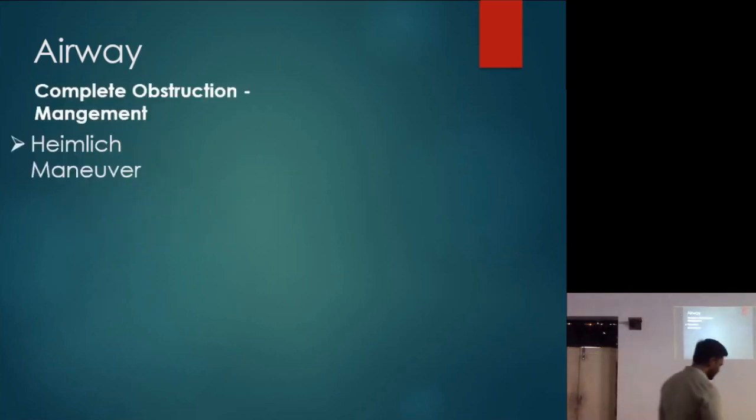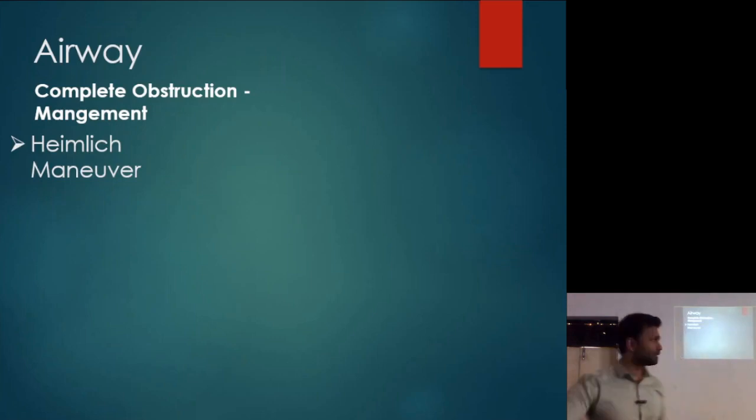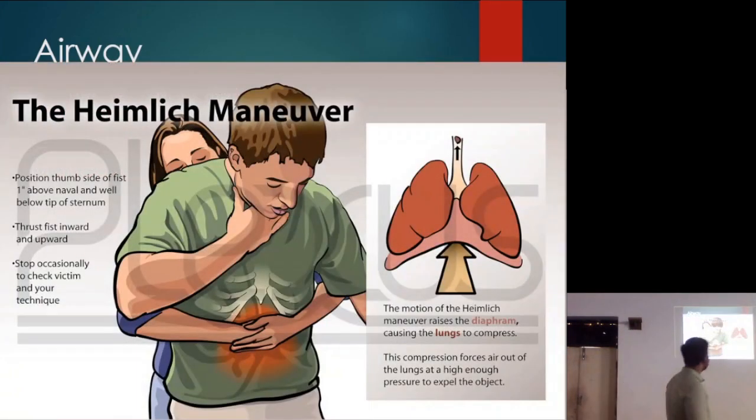So suppose if there is any foreign body in the patient's airway, the first method that you can use is Heimlich's maneuver. Suna hai? In that, what we do is we just place our thumb. One thumb is kept like this, second hand like this, and we place the hand 1 inch above the navel, and we apply the pressure upward and backwards.